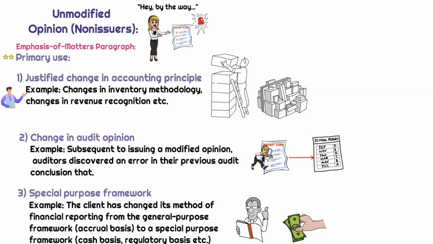An example could be a change in inventory methodology. Maybe Galbraith Dental has some inventory and they're selling some additional products and they changed it from FIFO to specific identification. Another good example could be changes in revenue recognition standards, right? Those are changes in accounting principle. But what's key is that they are changes that have to be justified.